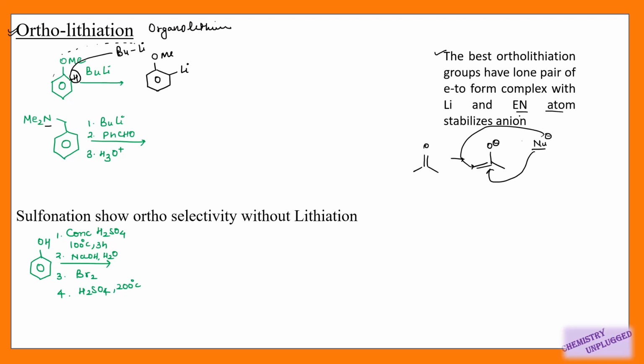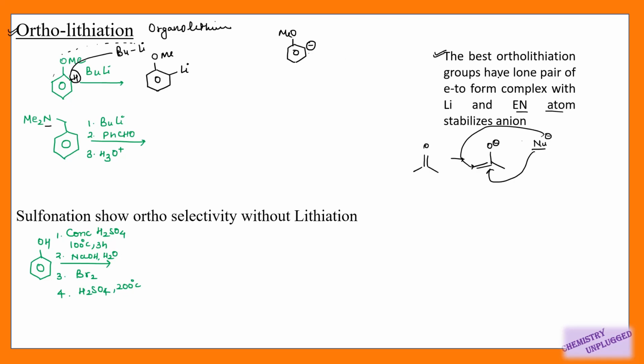Second point is this functional group should have an electronegative atom which can stabilize the anion. Means when we remove this proton, we will get an anion here, right? And this electronegative oxygen atom can withdraw electron density from this carbon and provide stability, right? So both things are necessary for this functional group.